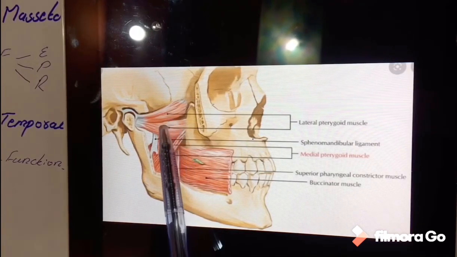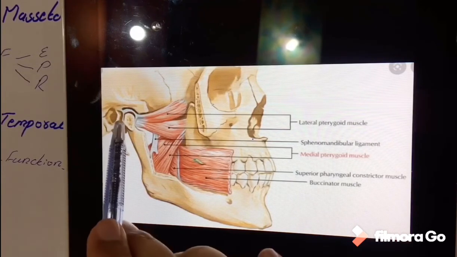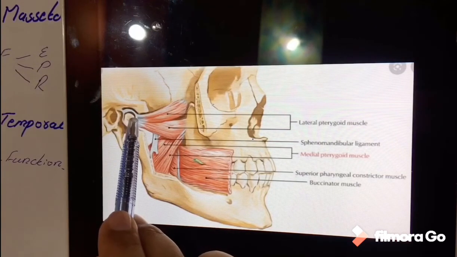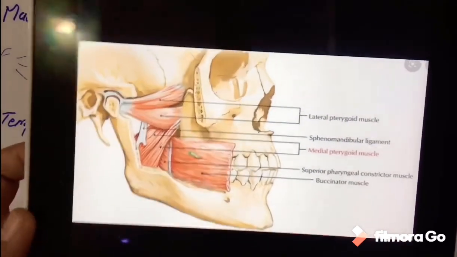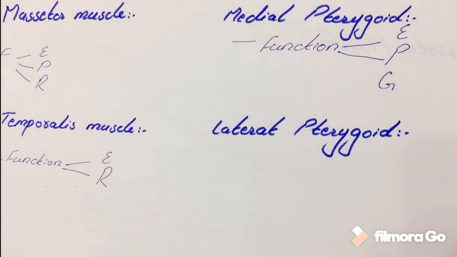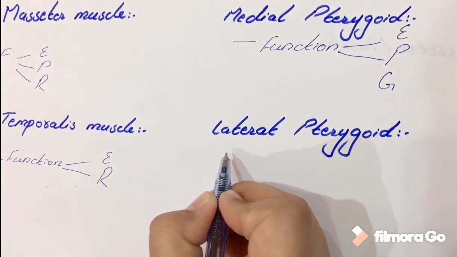Both fibers are inserted on the articular disc of the TMJ. This is the articular disc of the TMJ. Both fibers are inserted here. The nerve supply is from the mandibular division of cranial nerve 5, the trigeminal nerve, that's the mandibular nerve.